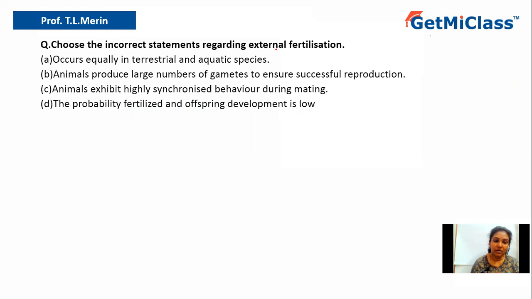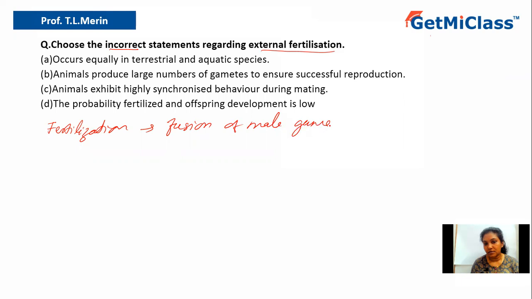So let us try to understand the question. It says, choose the incorrect statement regarding external fertilization. So what do you understand by fertilization? Fertilization is nothing but fusion of male gamete and female gamete.